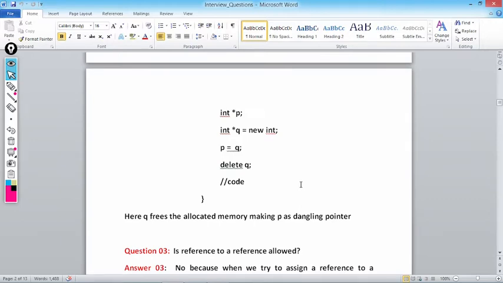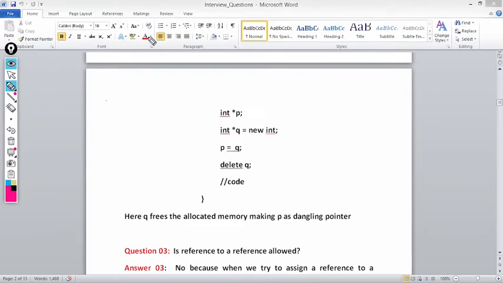Delete is a keyword used to deallocate memory which is allocated with the help of new. Now delete q will release or free the memory which was allocated with new. This frees the memory, and p is a pointer pointing to that location where no memory is there. So now p becomes a dangling pointer. Here q frees the allocated memory, making p a dangling pointer. We can see this with an example.